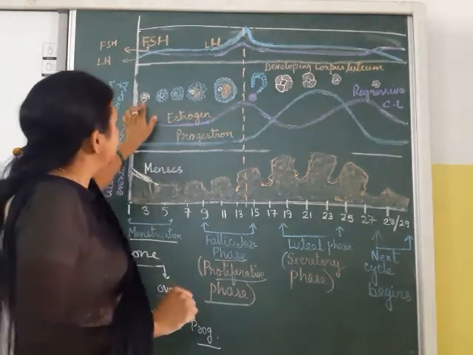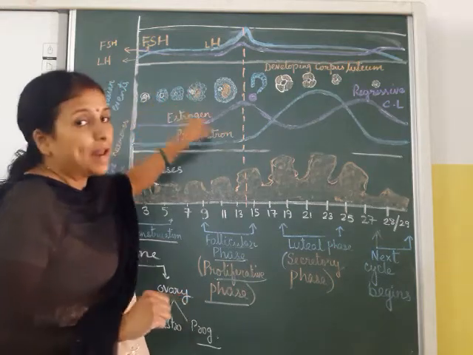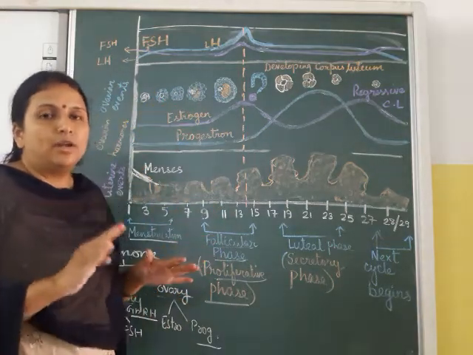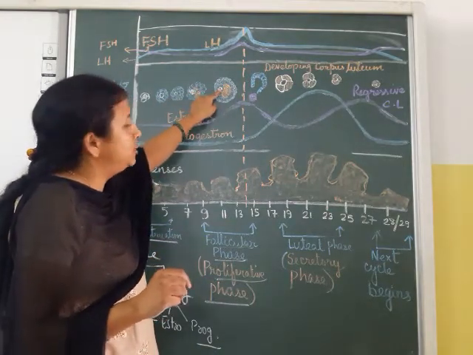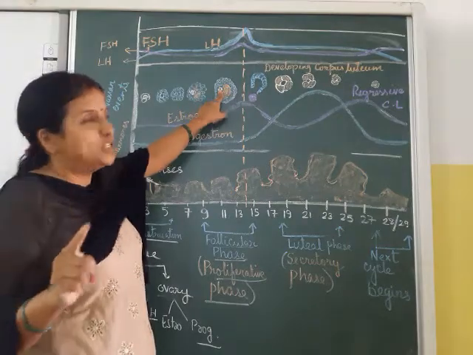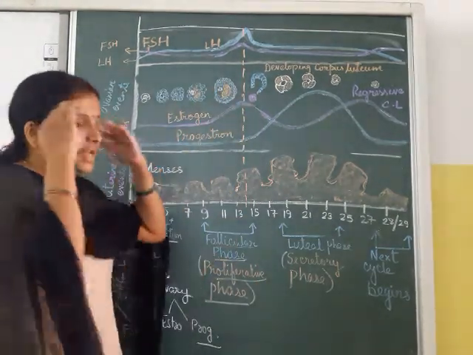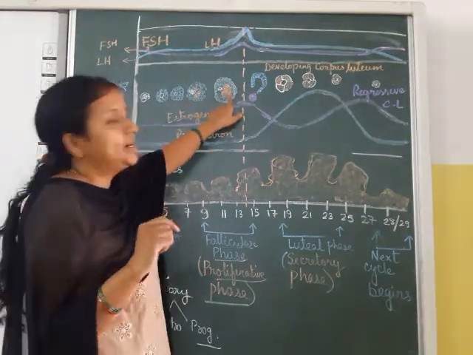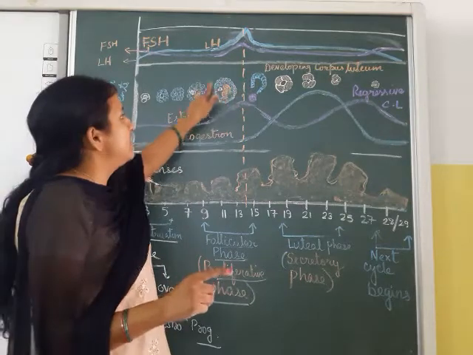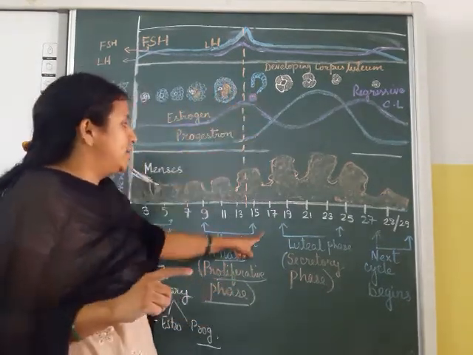Primary follicle means it has a primary oocyte in it, and when it has gone up to this place, it has become a secondary oocyte and Graafian follicle. You have to keep in mind what oogenesis is. Here it has become a secondary oocyte plus Graafian follicle, and at this stage ovulation takes place.